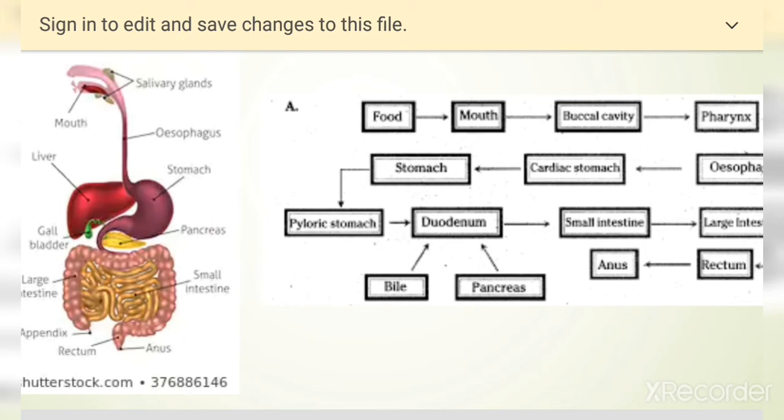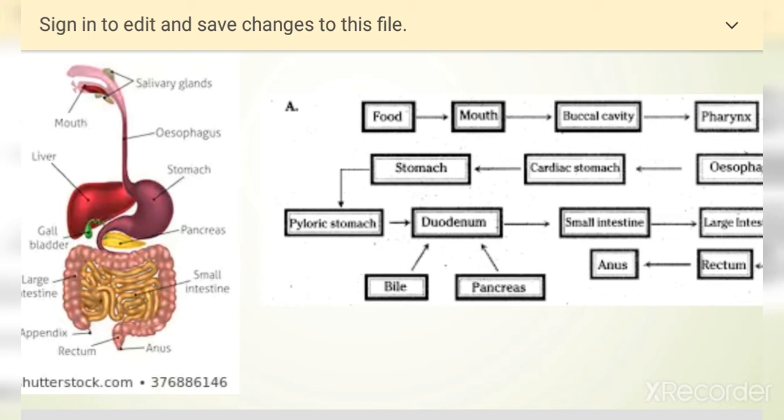Carbohydrates are acted upon by amylase and are converted into maltose. Proteins are digested by the enzymes trypsin and pepsin and are converted into peptones and further amino acids. And fats are digested by the enzyme lipase and are converted into fatty acids and glycerol.